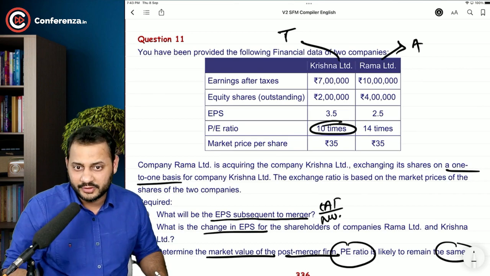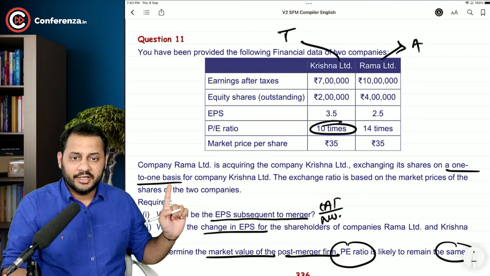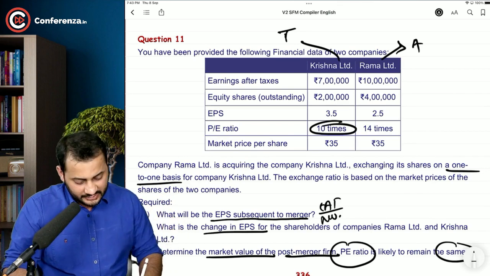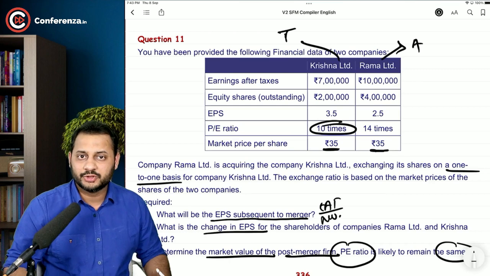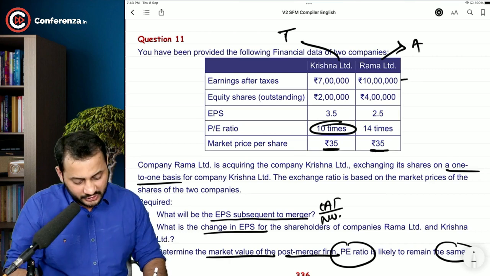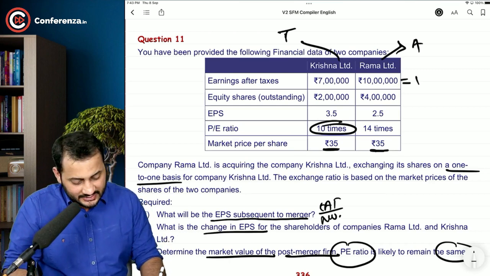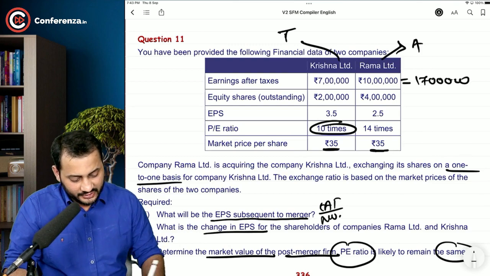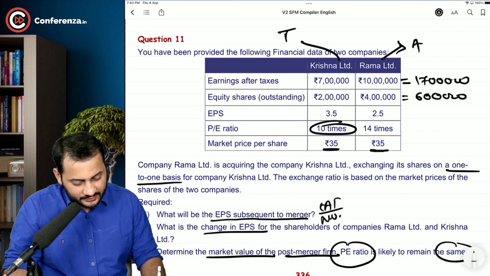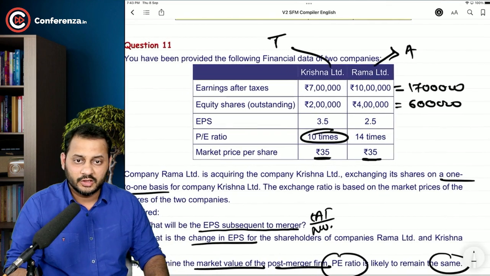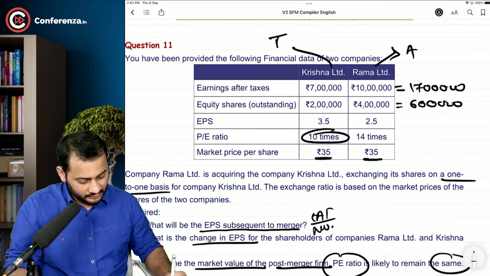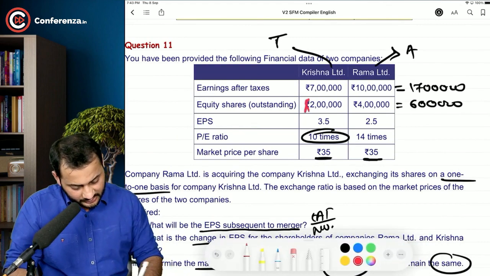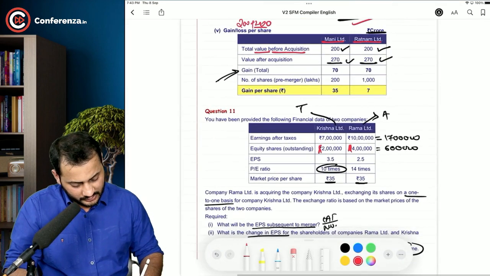One-to-one basis means what? Exchange ratio is based on the market price of the shares of the two companies. See, the market price is the same for both the companies. So one share for every share. What is the total profit after tax? 17 lakhs. What is the number of shares? 6 lakhs. Because we are offering one share for every share that they are holding. There is a correction. Instead of rupees, it will be numbers.